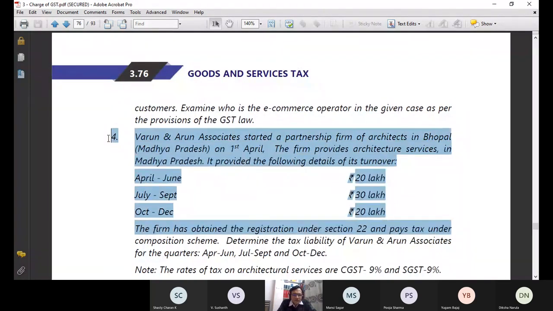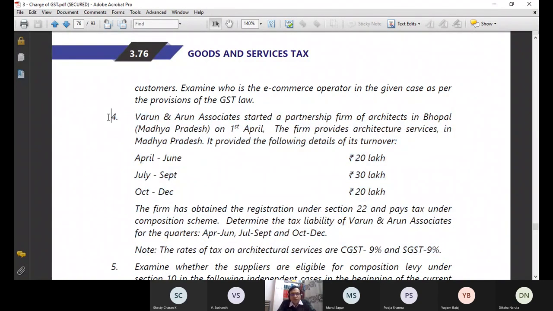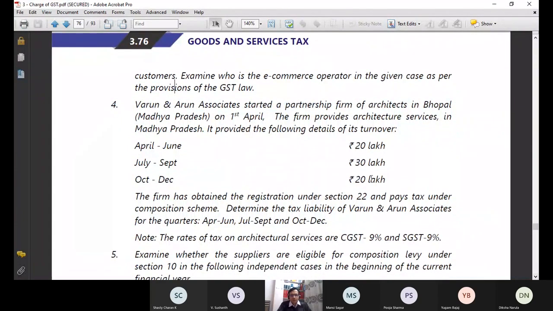I will discuss with you this question number 4, and if time permits I will discuss other questions, but today is the last class of composition levy scheme. Now please first take this screenshot, because I will start solving it on my screen then. So please take the screenshot of question number 4. Please raise your hand if you have taken the screenshot of question number 4.